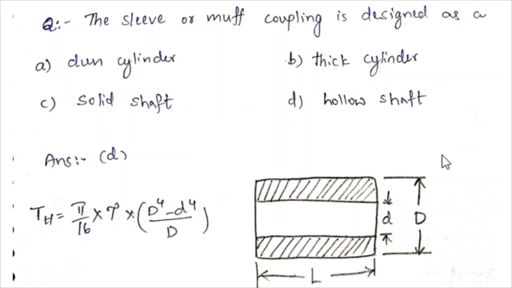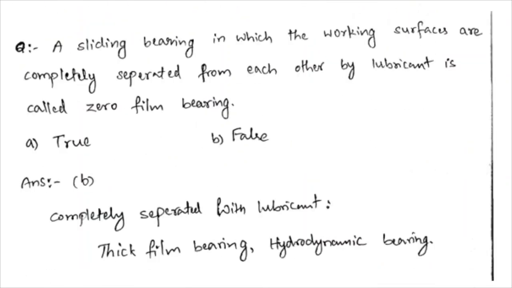The given proportions are assumed for the design of the sleeve or muff, and we'll write the formula for torque transmitted by a hollow shaft, such that we'll design the sleeve or muff by assuming it as a hollow shaft. Here we'll find the induced shear stress, and this will be compared with the allowable shear stress. So the design of the sleeve or muff is done by assuming it is a hollow shaft. And we'll see the next question here.